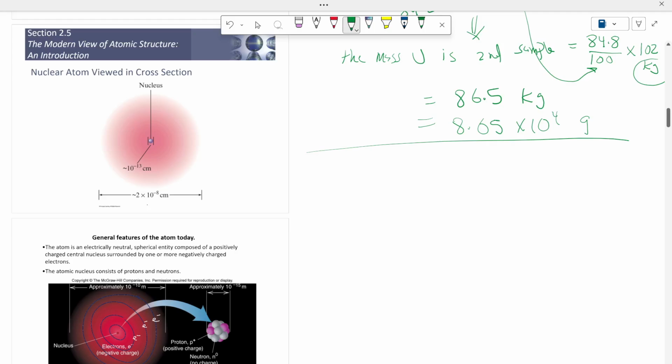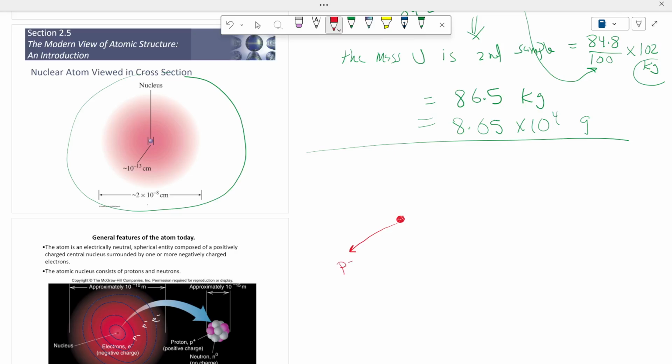Here, this picture illustrates a very simple model of the atom. In the center of any atom, you can find something called the nucleus. This is the nucleus. It's a small sphere. In this nucleus, you can find two types of particles.